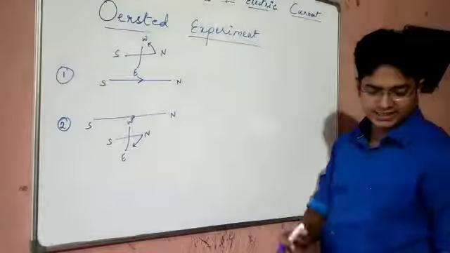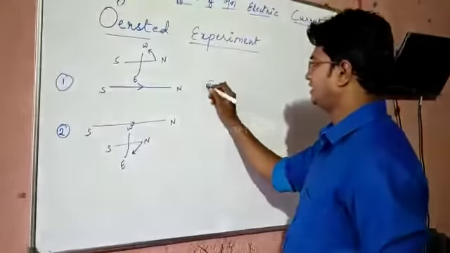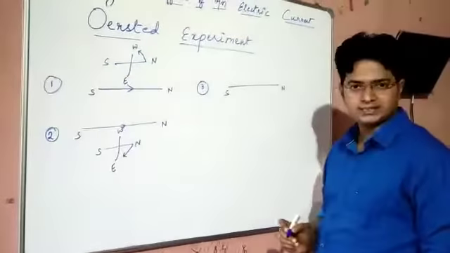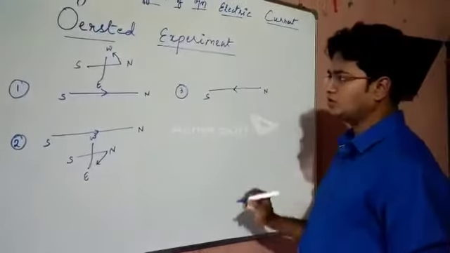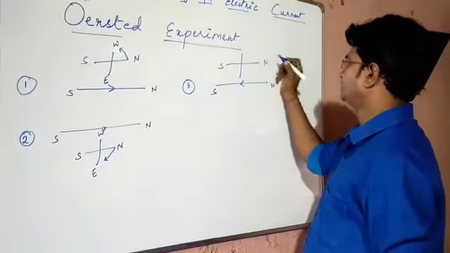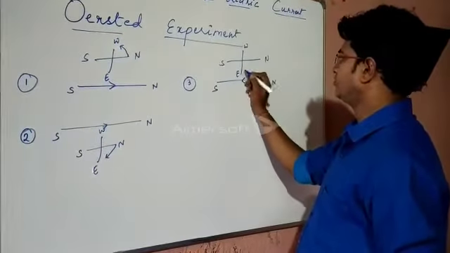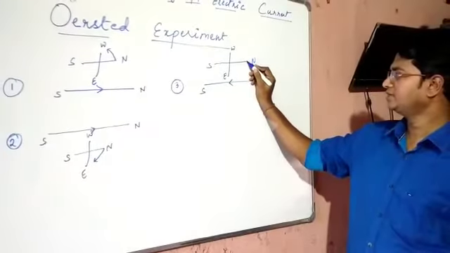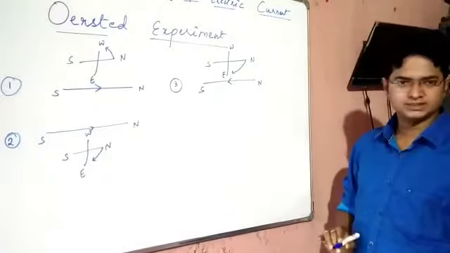Now if he changed the direction of the current, now if the current is passing from north to south and the magnetic needle is kept just above it, so he observed that north pole of the magnetic needle got deflected towards east.